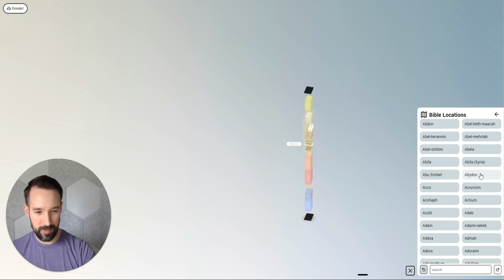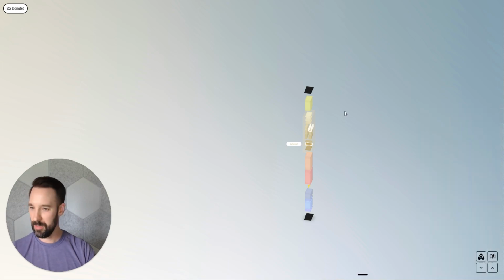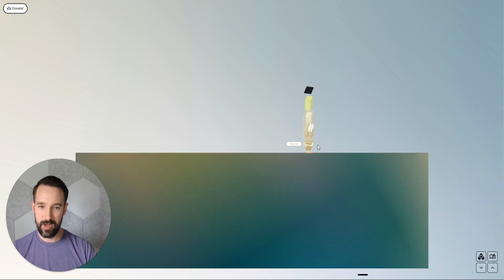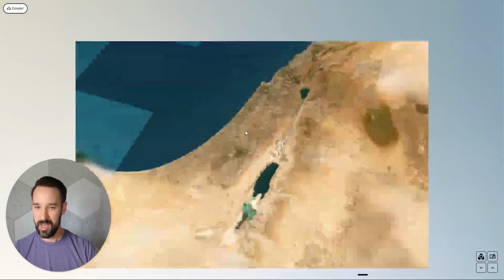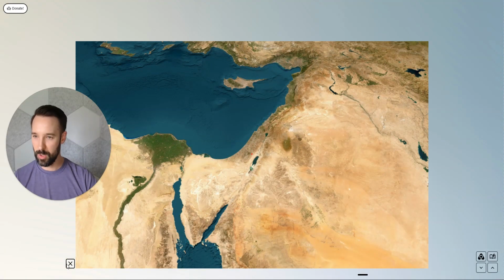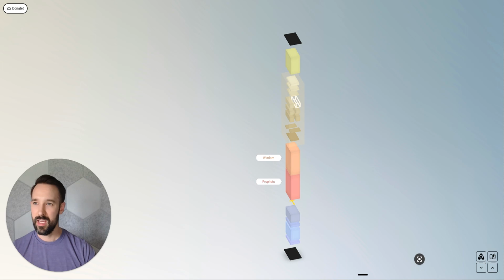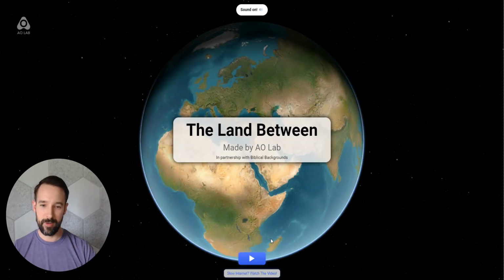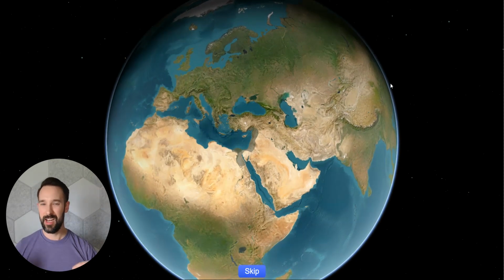Let me just pull up the capital of Israel with Jerusalem here, for example. So here I can pull up Jerusalem, go to the land of Israel, see the context, and just do a whole bunch of stuff. I won't even go into all the features here, but stay tuned for that demo coming soon. My request right now is for open data sets that we can leverage because we have a 3D Bible on the web and in a game engine.